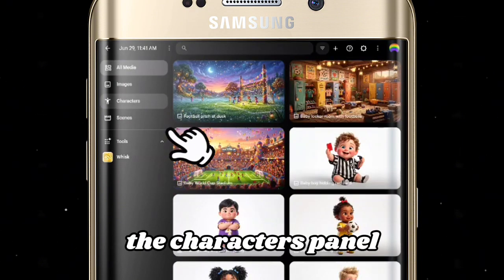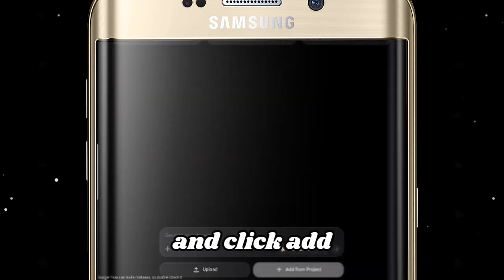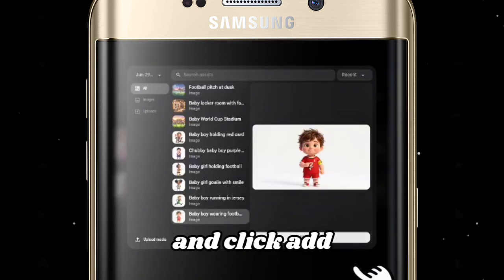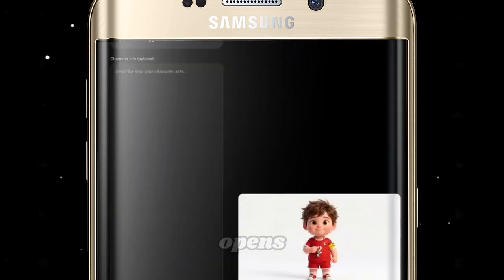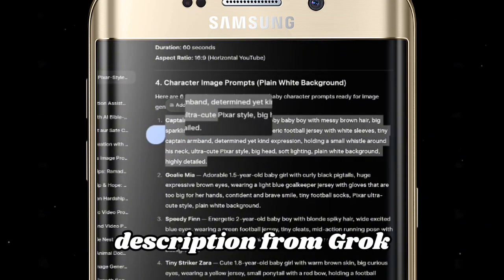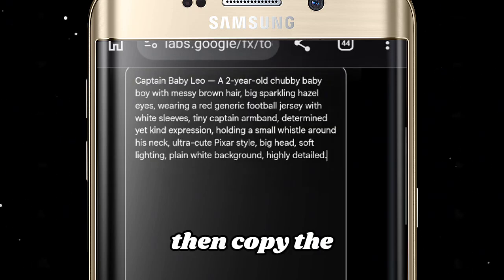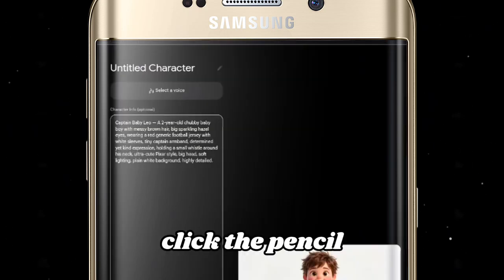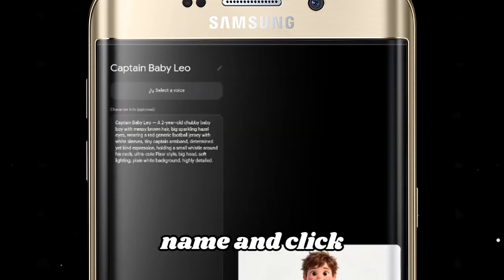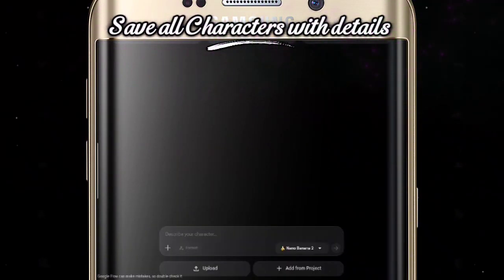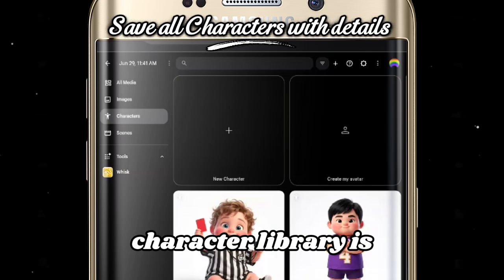Next, go to the Characters panel on the left and click Add to Project. Select your first character image and click Add to Character. When the character opens, copy the character description from Grok AI and paste it into the description box. Then copy the character's name, click the pencil icon, paste the name, and click Done. Repeat these steps for every character until your complete character library is ready.